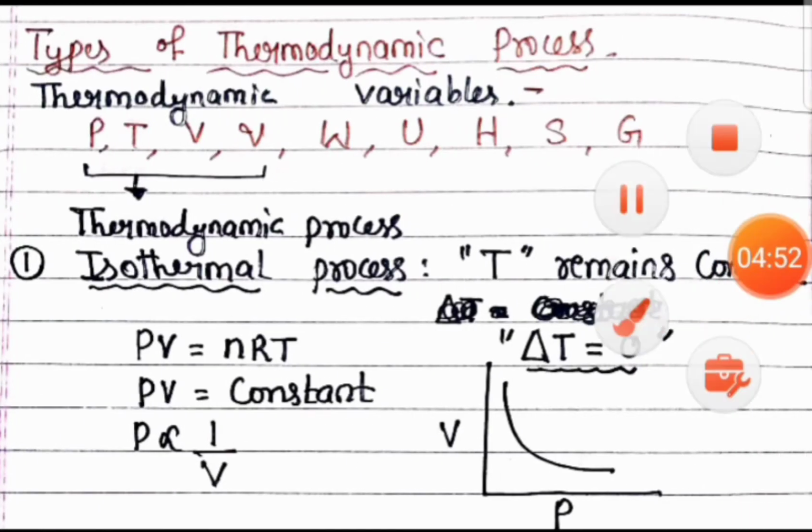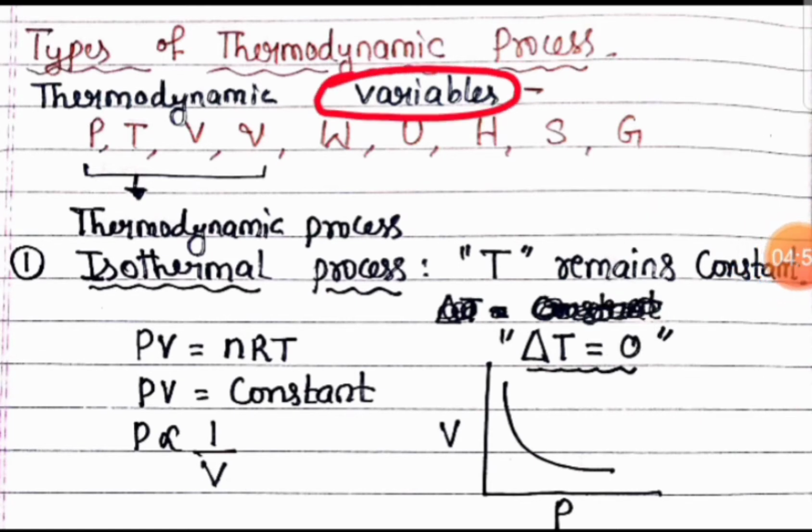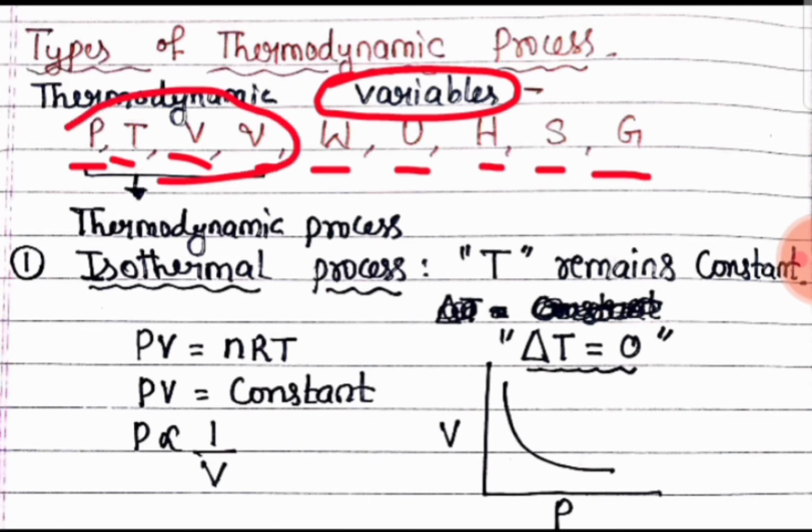Now, types of thermodynamic process. Before that, we must remember the thermodynamic variables. Thermodynamic variables include pressure, temperature, volume, heat, work, internal energy, enthalpy, entropy, and Gibbs free energy. Out of these, four are very important for thermodynamic processes: pressure, temperature, volume, and heat.